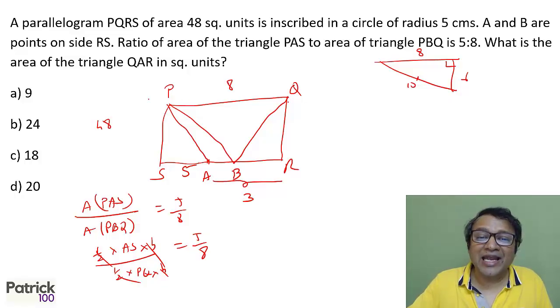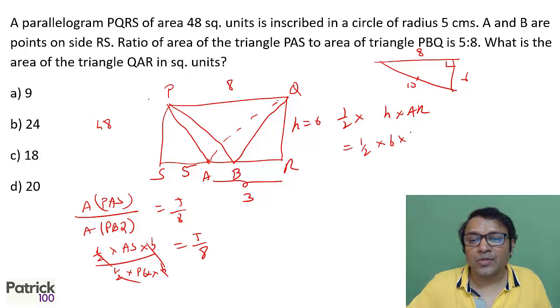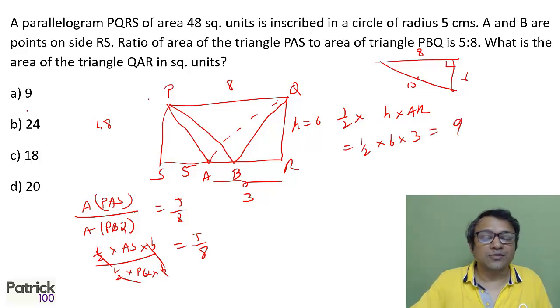Also, PQ is 8, so the height will be 6, because the area is 48 and area is base into height. We want the area of QAR. So QAR will be half into height into AR, which is half into 6 into 3, 9. 9 will be the answer, A option.